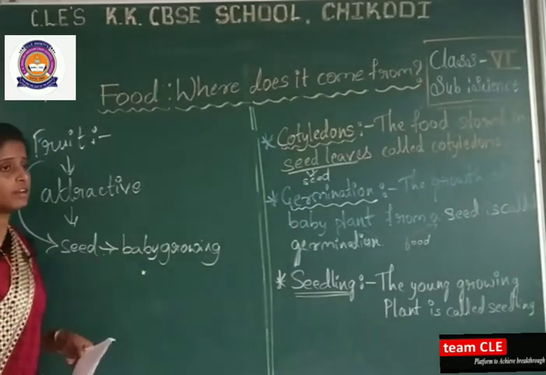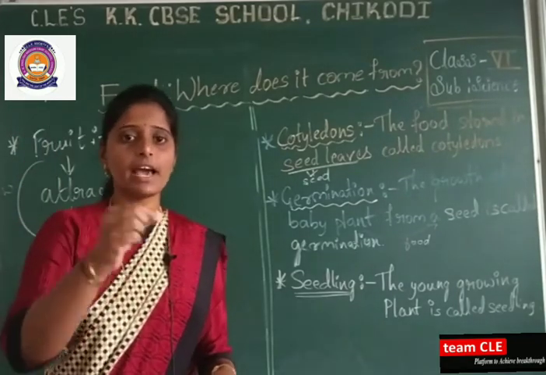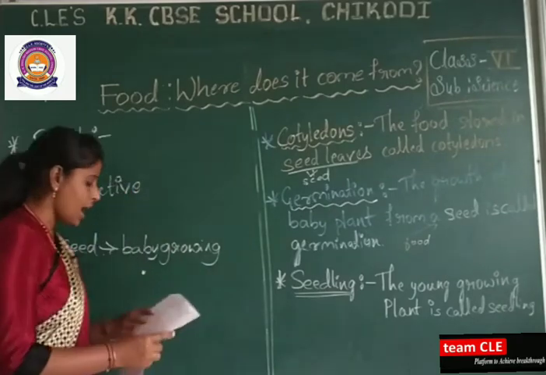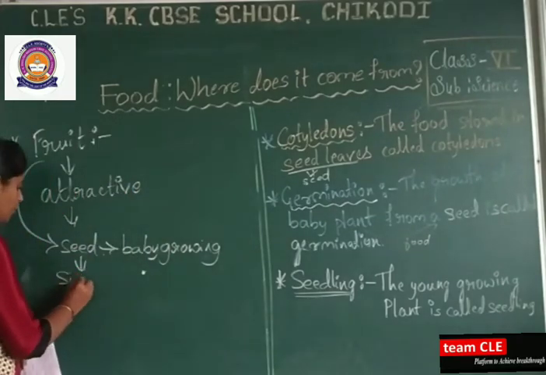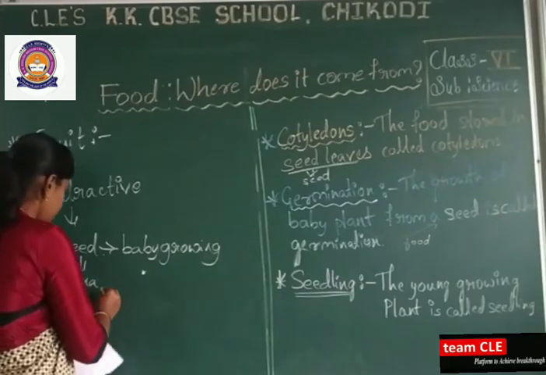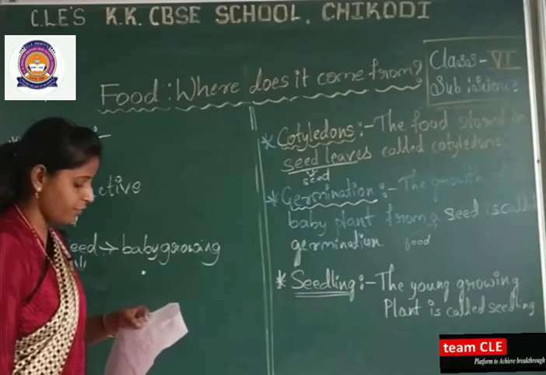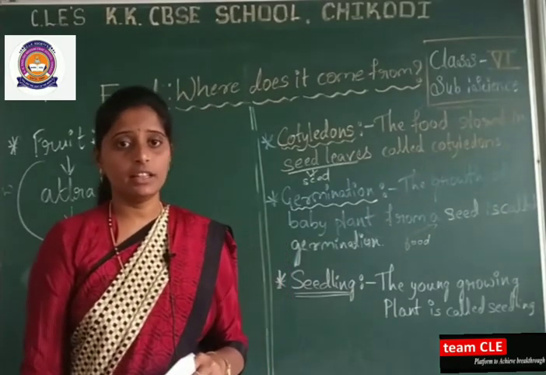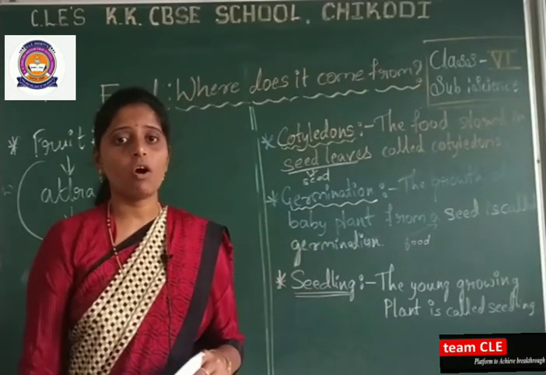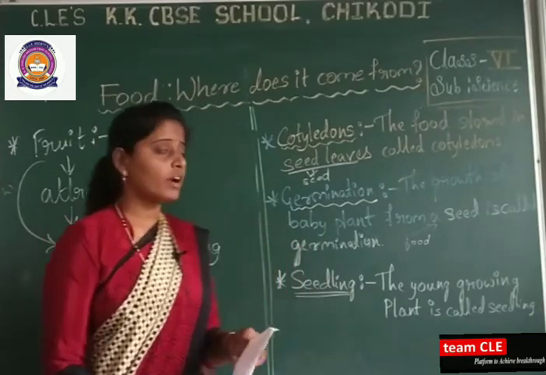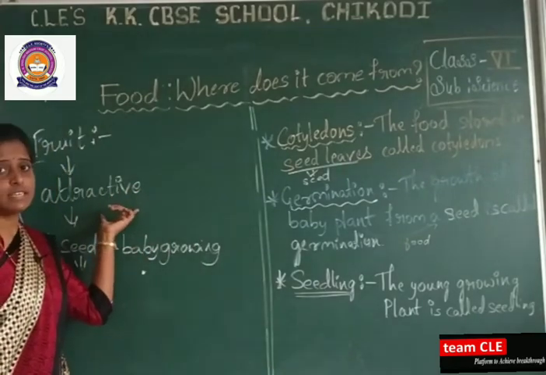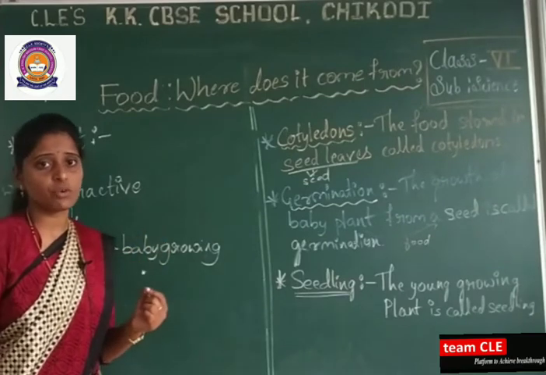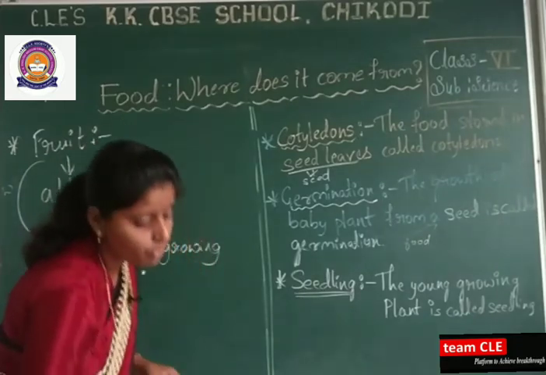So what is the fruit? The fruits will have a seed inside. From that seed itself the baby plant starts growing, and fruits play a significant role. They play a very significant role in our day-to-day life, and many living things consume fruits. Fruits are very healthy for our health, so we have to consume all types of fruits. The fruits have seeds inside them, and with the help of those seeds, another baby plant will start growing. The next concept here is about vegetables.